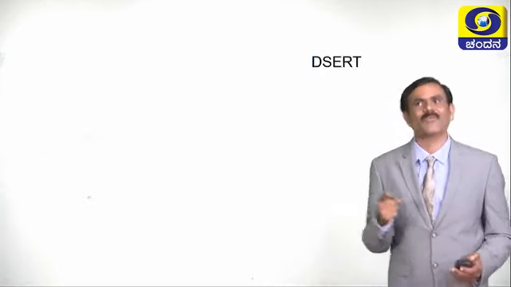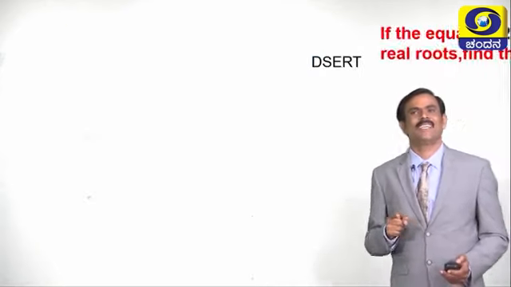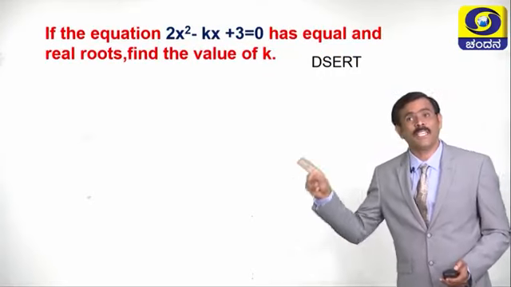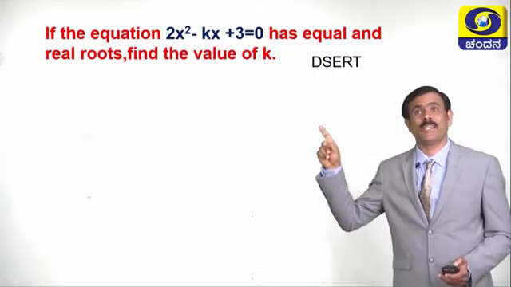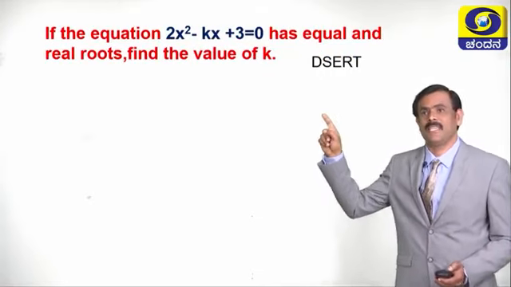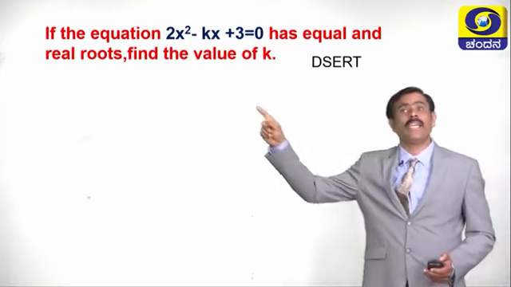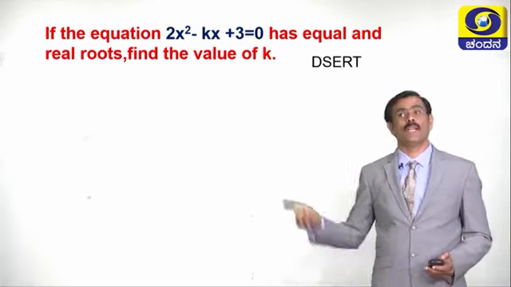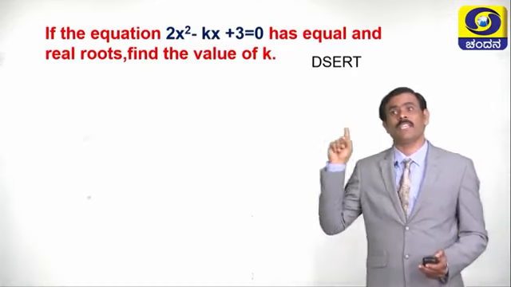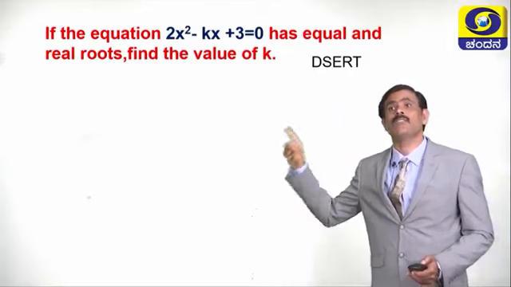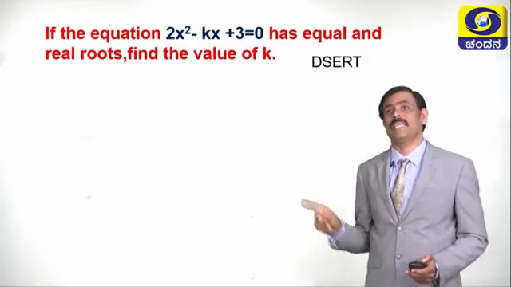Children, let us take one more problem. See the problem. If the equation 2x square minus kx plus 3 equals 0 has equal and real roots, find the value of k. What is given here? They have given one equation and also one unknown. The value of b is minus k.